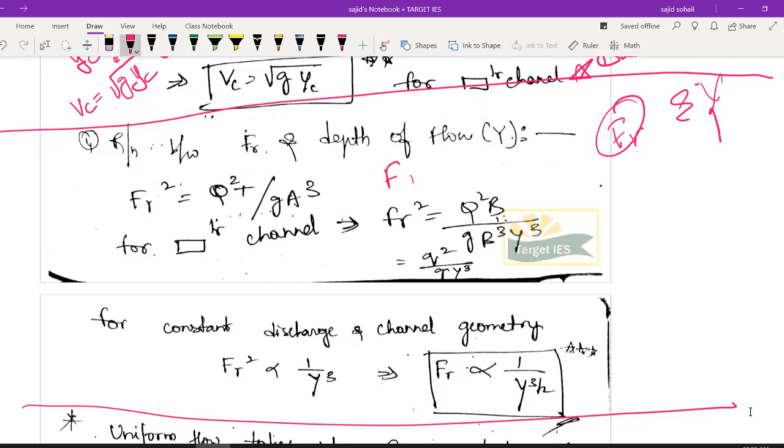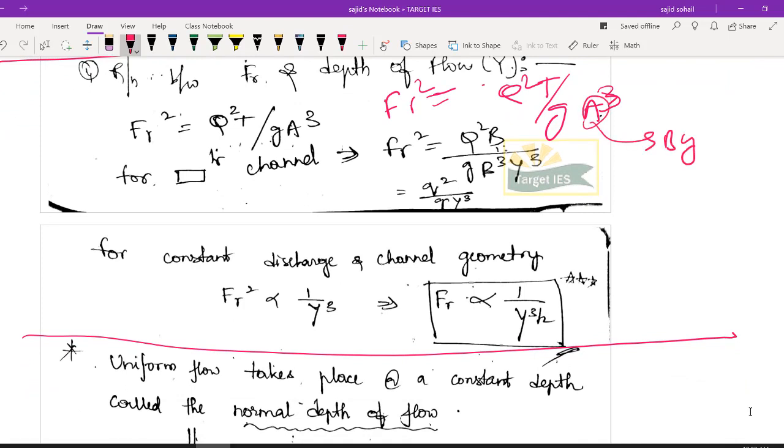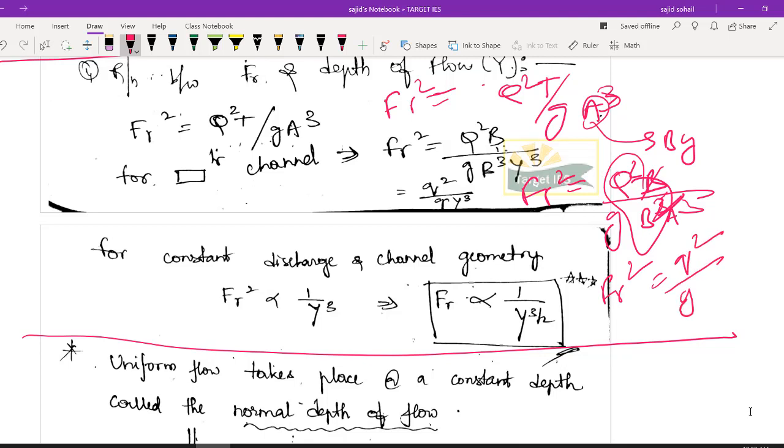Let us calculate. Your Froude number: FR square is equal to Q square T by G A cube. For rectangular channel, your A value is B into Y. So I can write FR square is equal to Q square B by G B cube Y cube. So again B cancels and you will be getting Q square by B square. So your FR square is equal to Q square by G Y to the power of 3. So your FR, if I am taking the square root, will be Q divided by G to the power of 1 by 2, Y to the power of 3 by 2.